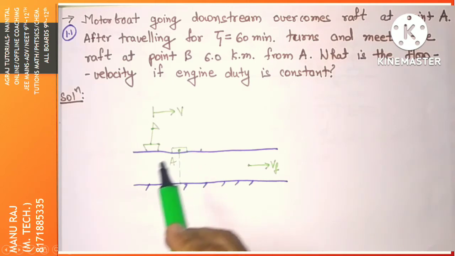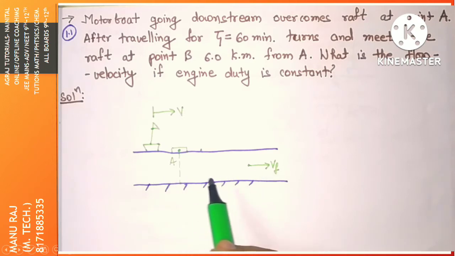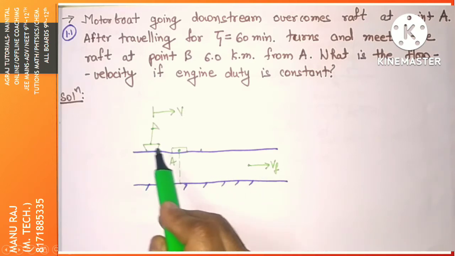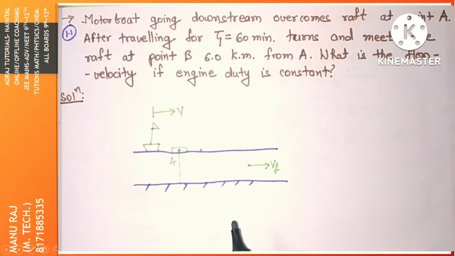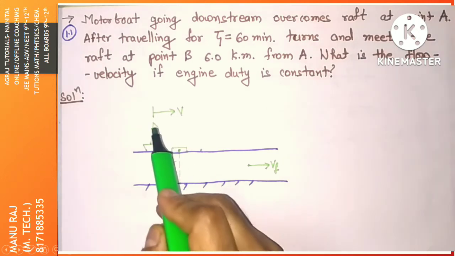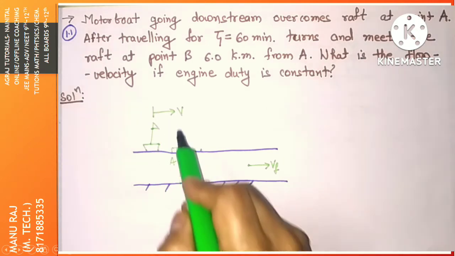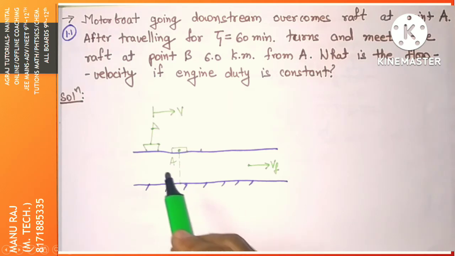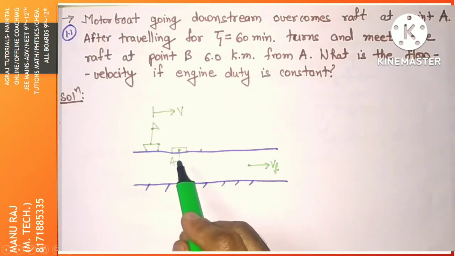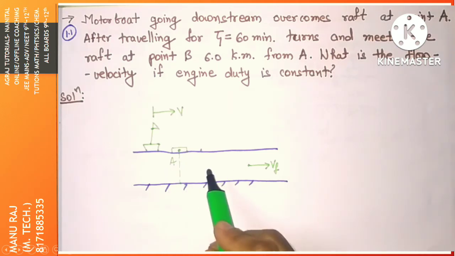Now with respect to the water, this boat is moving, and the water is fixed, so the boat is moving with this velocity V. We are flowing with the water, so we are fixed, just like a fixed point. We are observing this boat, so it will have a fixed velocity.